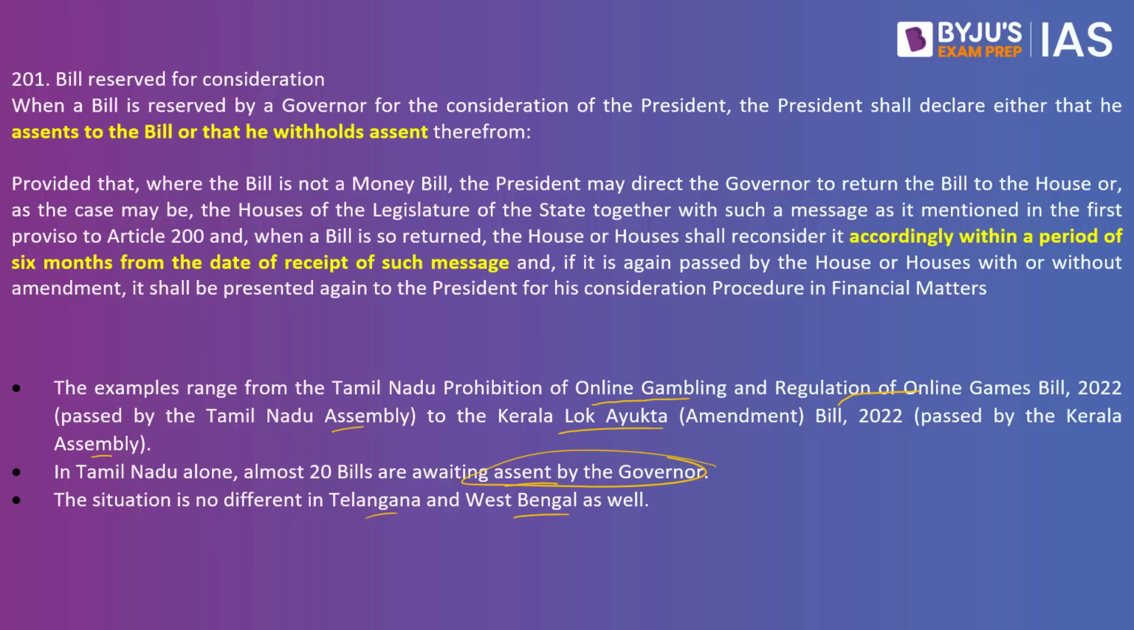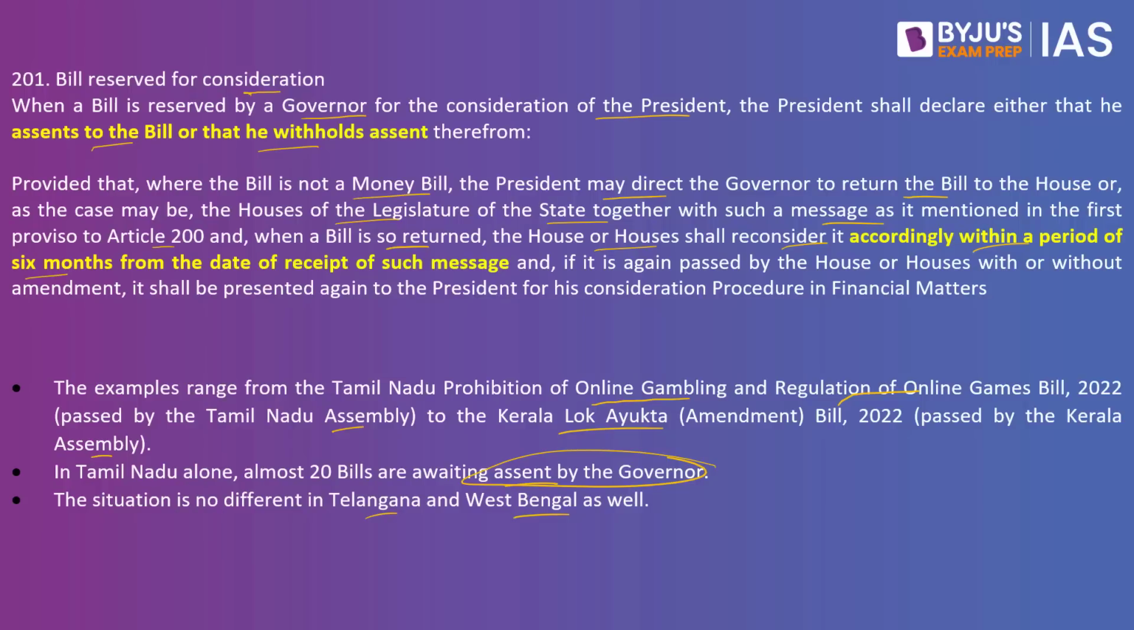Now let's look at what happens in Article 201 of the Indian Constitution. Bill reserved for consideration. When a bill is reserved by a governor for the consideration of the president, the president shall either declare that he assents to the bill, that is, he signs the bill, or that he withholds the assent. Provided that where the bill is not a money bill, the president may direct the governor to return the bill to the house, or the houses of the legislature of the state, together with such message as is mentioned in the first proviso to Article 200, and the house or houses shall reconsider it.